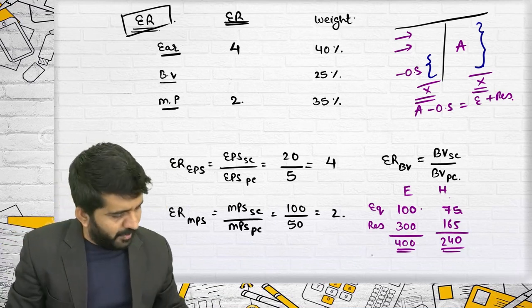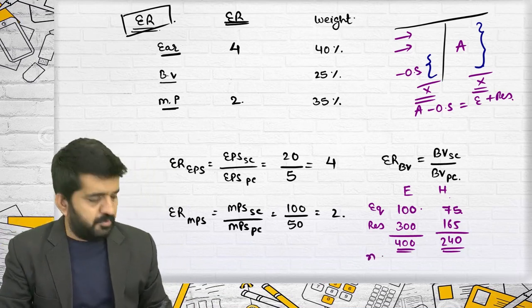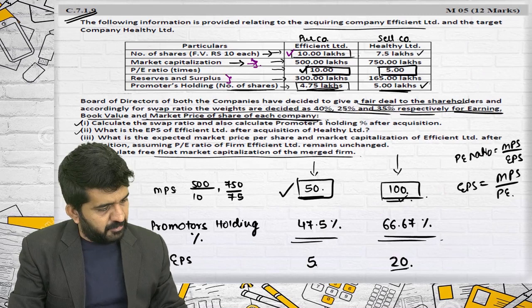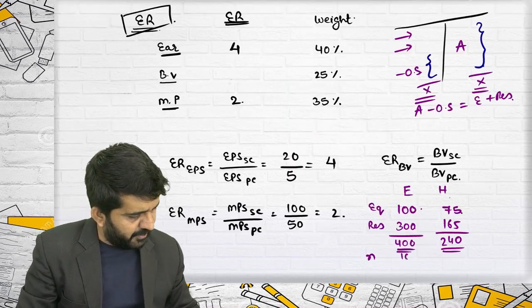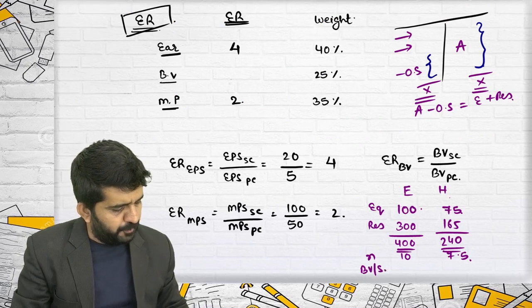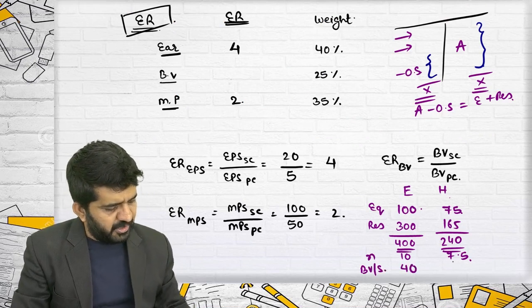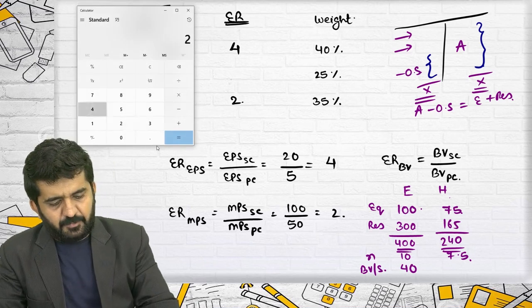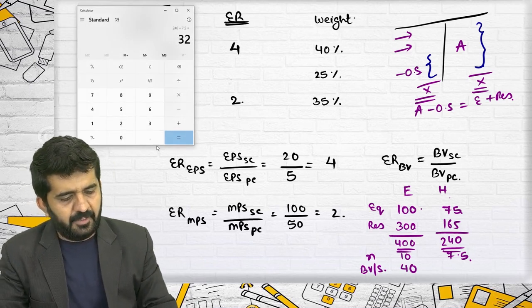Total book value divided by number of shares will give me the book value per share. The number of shares over here is 10 and 7.5. This is 40. This is 240 divided by 7.5. It is 32.